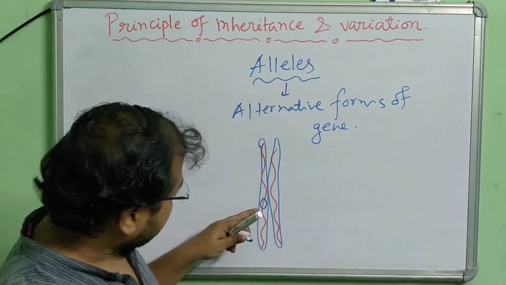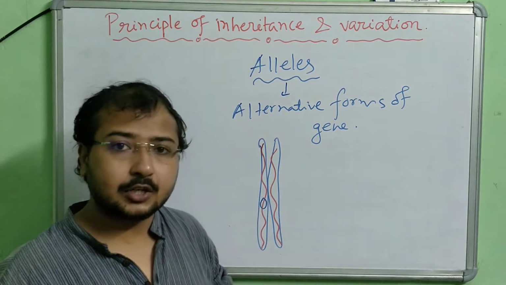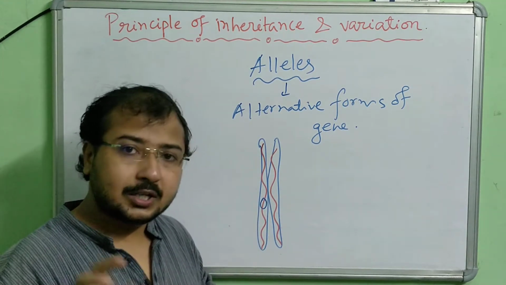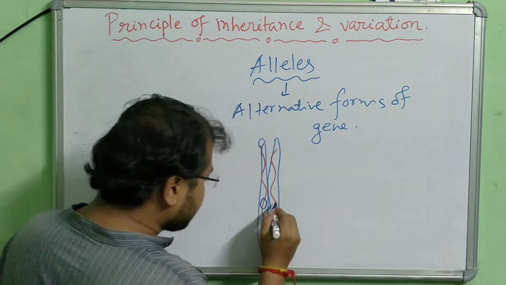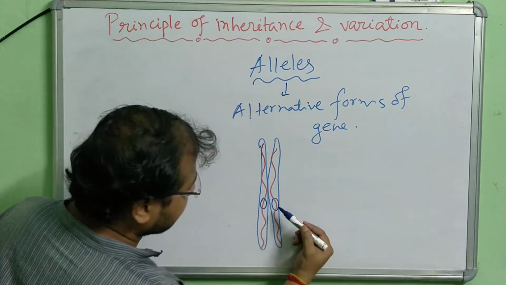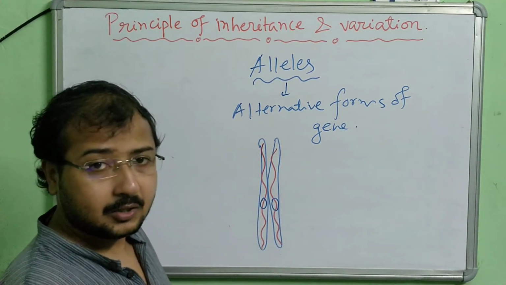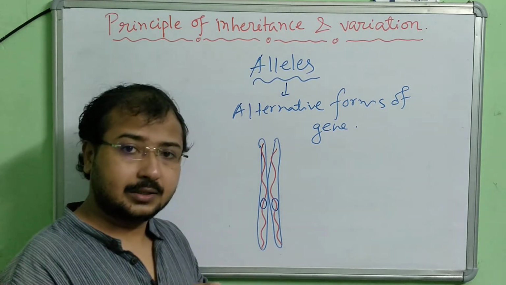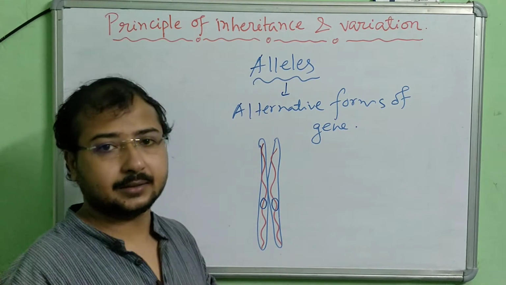And at this location, if we observe the molecular structure in the DNA, it seems similar to the molecular structure found in another chromosome, another DNA also. The same molecular structure is observed in the same locations of two different DNA.